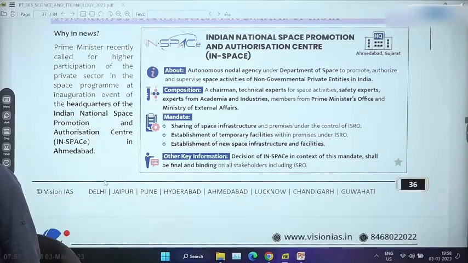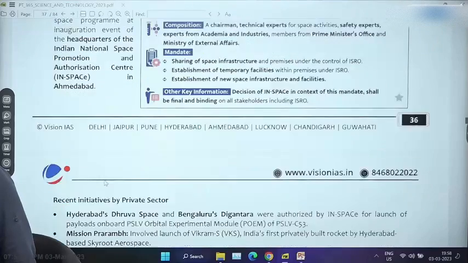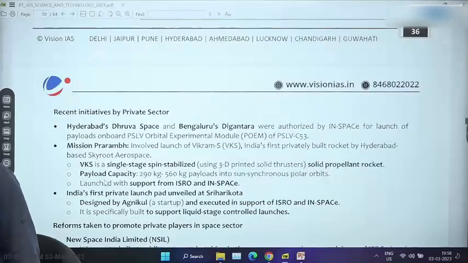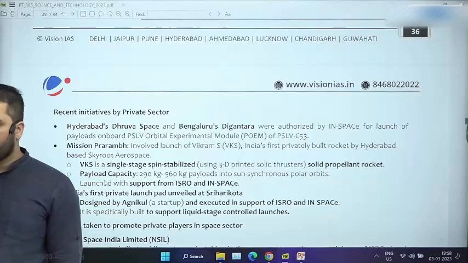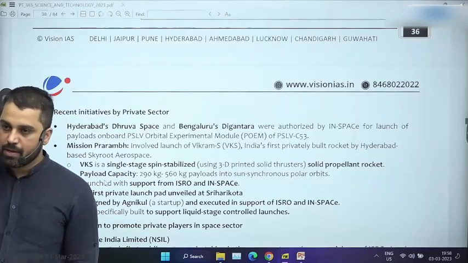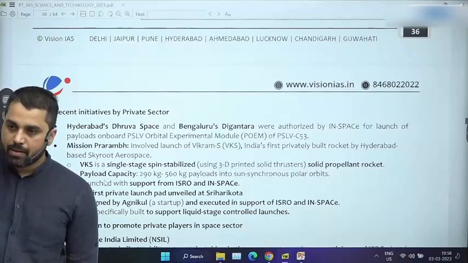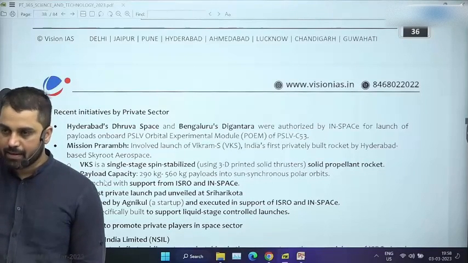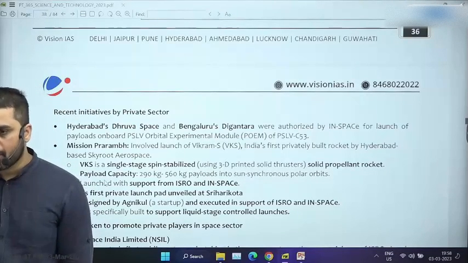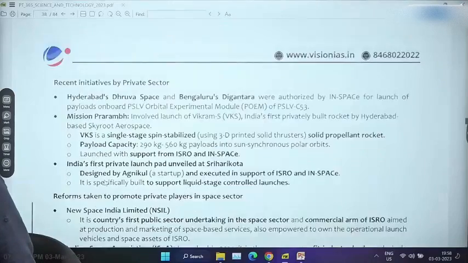IN-SPACe is also under the Department of Space. New Space India Limited is a commercial wing of ISRO. So from an overall organizational structural point of view, Department of Space, ISRO, Antrix and NSIL, right? So in that sense, all of these bodies are under the Department of Space.